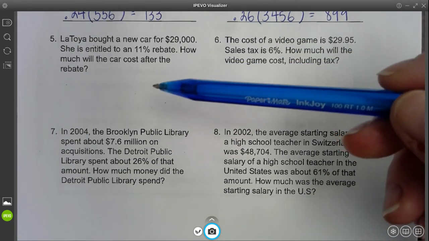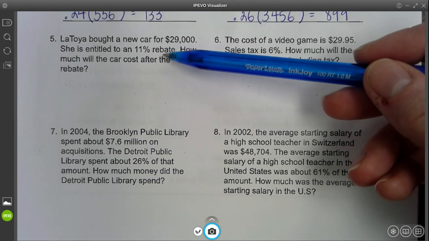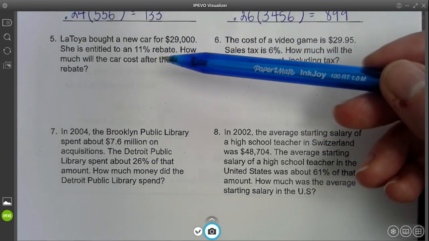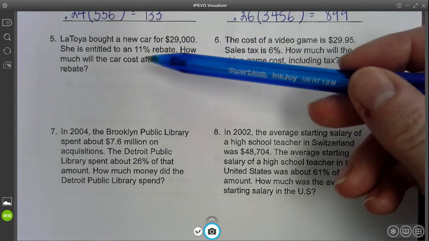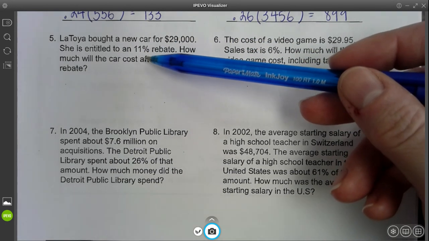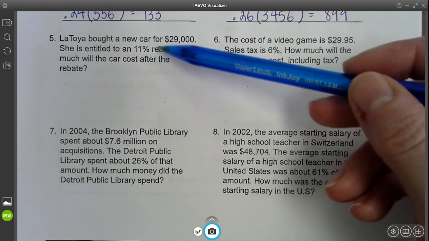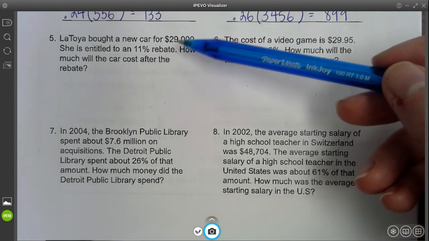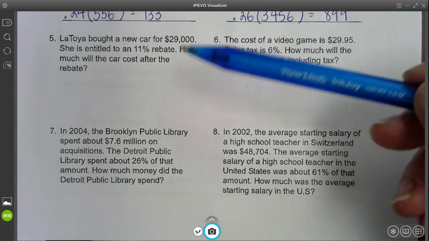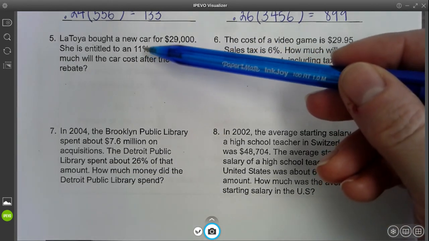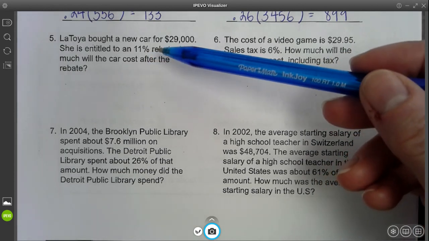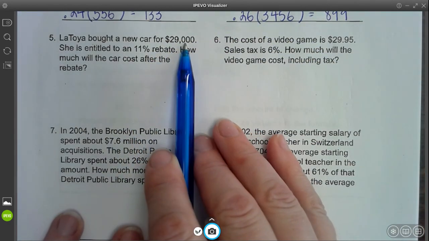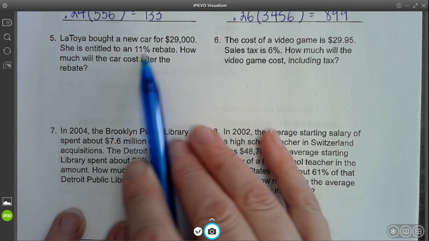So this one's kind of a multi-step, okay? A rebate is when you get money back. You usually have to send in the mail to get money back. They do this at Menards. They have an 11% rebate, right? So you send this form in the mail saying, this is a copy of my receipt, and then they send you this. Well, Menards sends you a credit for the store, but other rebates send you a check for 11% of that amount. So 11% of this amount means we need to multiply.